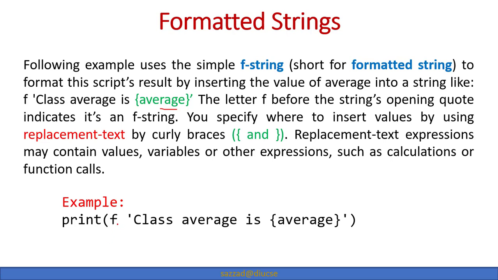So after using F and then starting the code, we can just put down the string message, and then wherever we want to put the variable value, we just need to put it inside the curly braces. So that's what is called a formatted string, and in a formatted string we can contain values, variables, and other expressions such as calculations and functions and so on. We have already practiced it in our previous example, if you notice that. So let's move on.